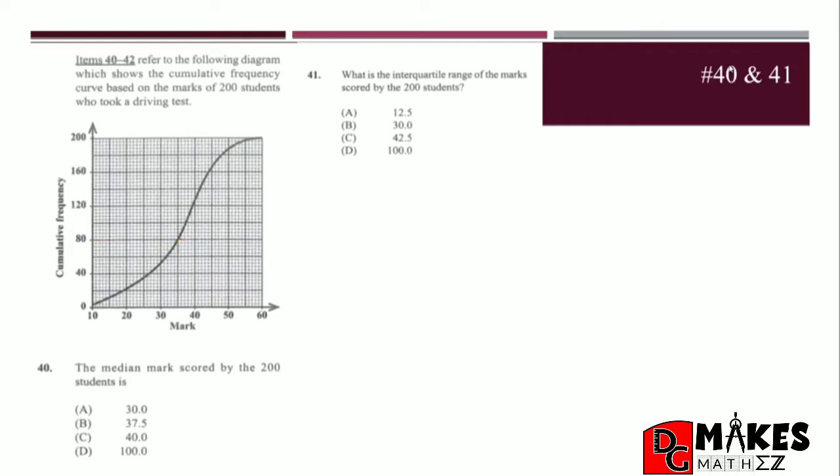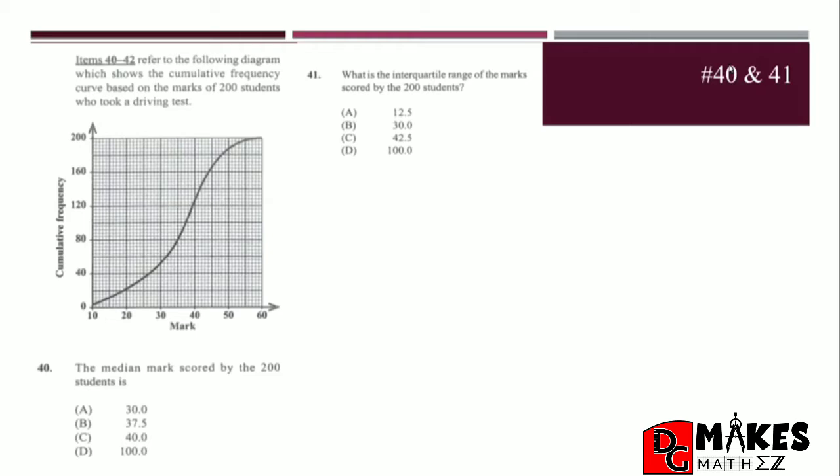Here we go. It says, what is the median mark scored by the 200 students? We want the mark that's in the middle of the scores of these 200 students. Of course, if we were to list out all the marks, which they did not give us the raw data for, so we can't do that, there would have been a student whose score falls in the middle.